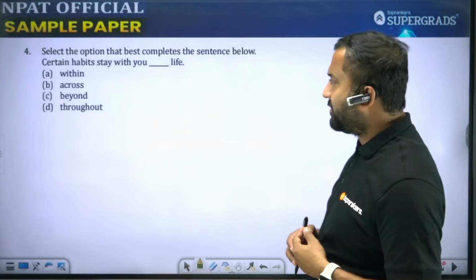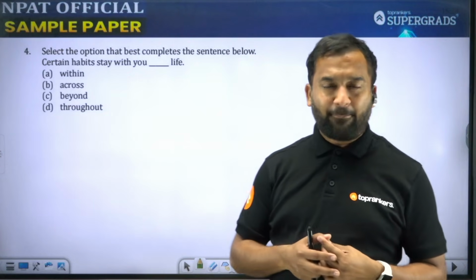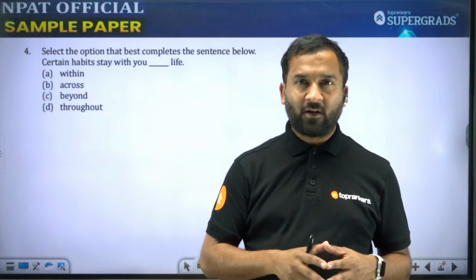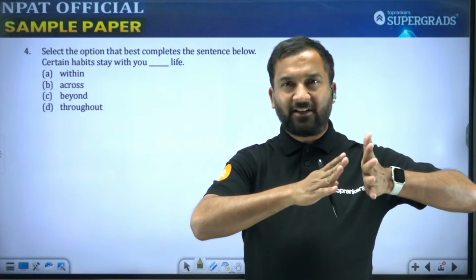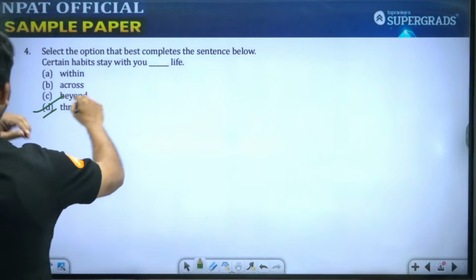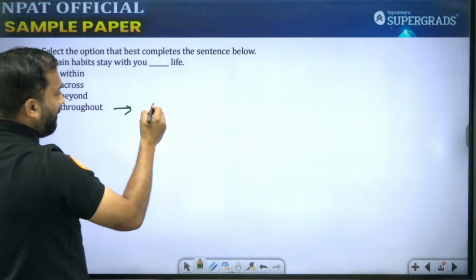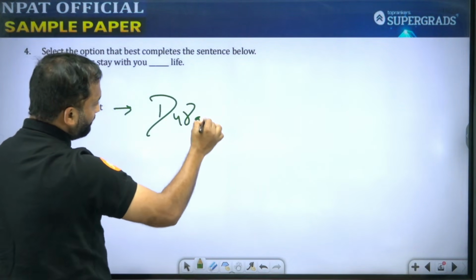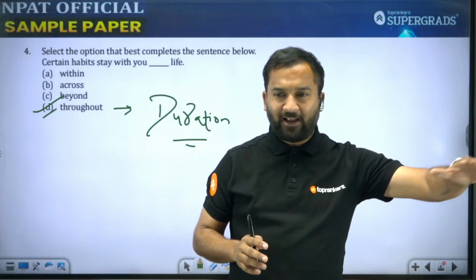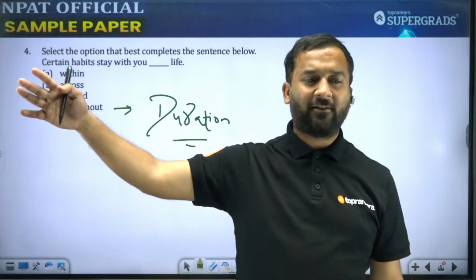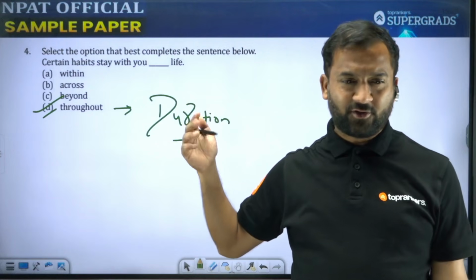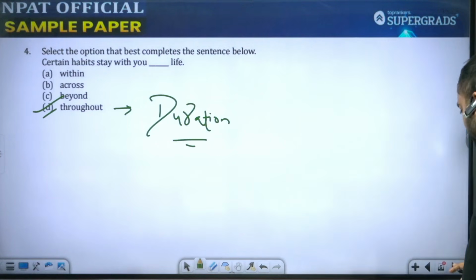Moving to the next question in preposition in this sample paper of NPAT exam. Certain habits stay with you dash life. Now we want to say कि यार कुछ habits ऐसी हैं जो पूरे life में होती हैं throughout the course of life. So throughout would be again the correct preposition here. Throughout means duration of time. Throughout here expresses the complete duration of life. हम कह रहे हैं कि पूरे life, throughout life वो चीजें रहती हैं, ठीक है? Within, across, beyond, these are incorrect prepositions. So D must be the correct answer for the fourth question, students.